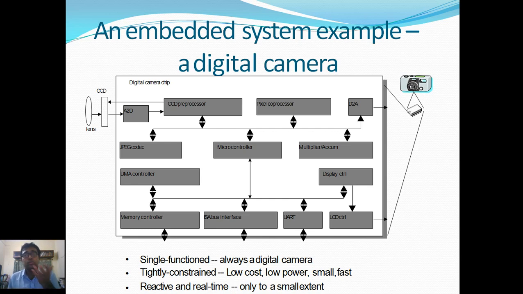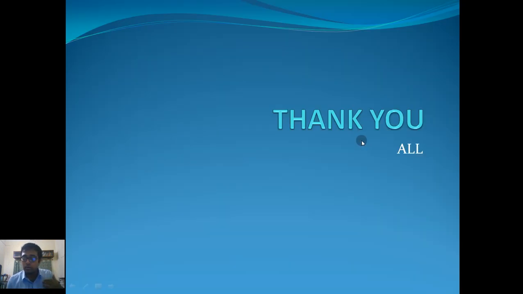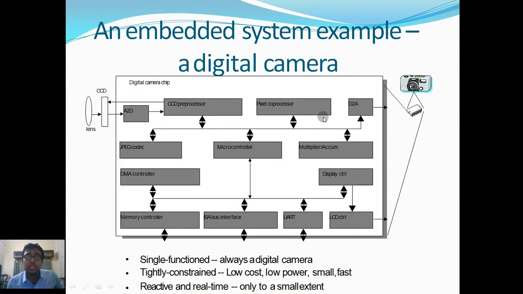And it always has to be single function because it's a digital camera. We need to capture different kinds of images. That's the basic purpose of a digital camera. Now what we have here: charge coupled device, preprocessor. In case of a digital camera, the CCD or charge coupled device is the most basic of the components of a digital camera.